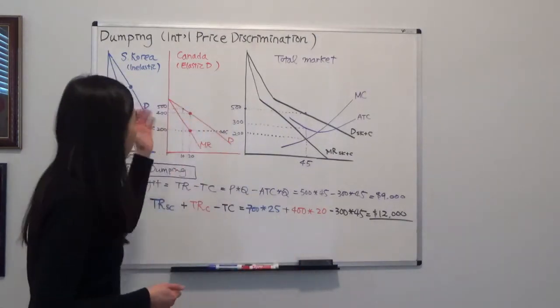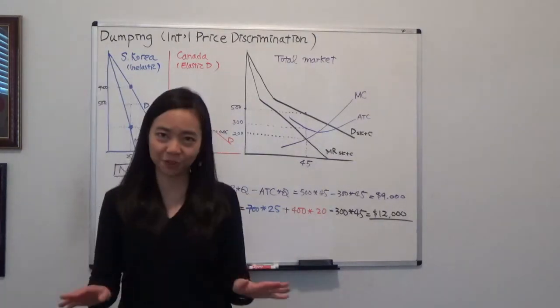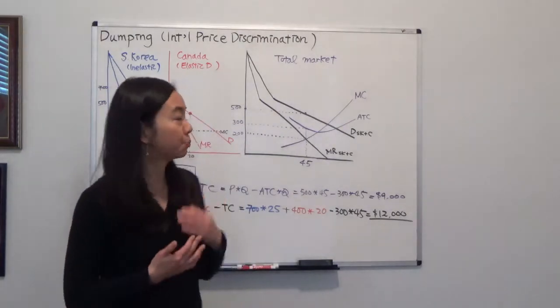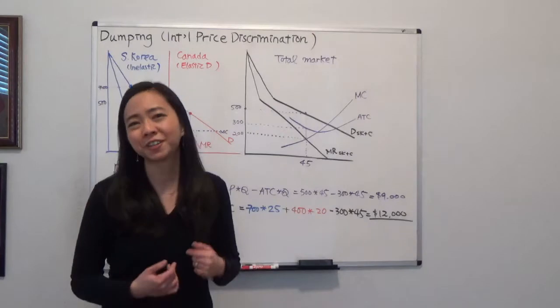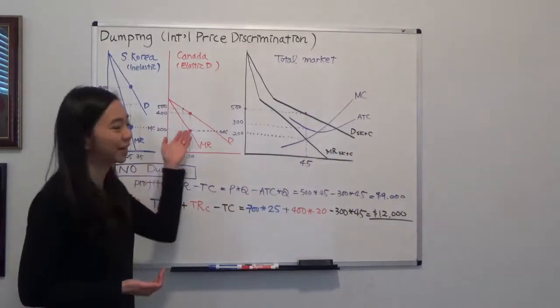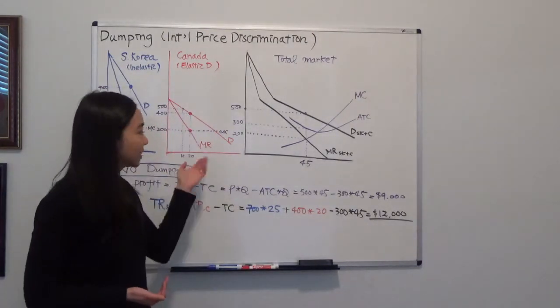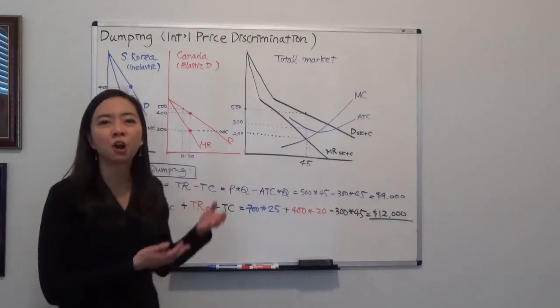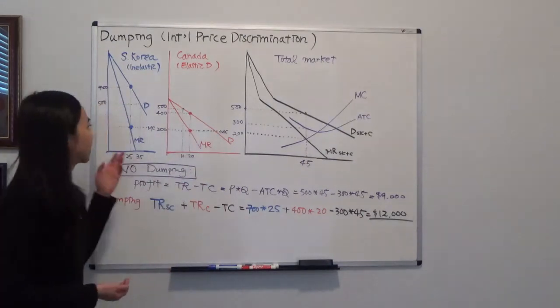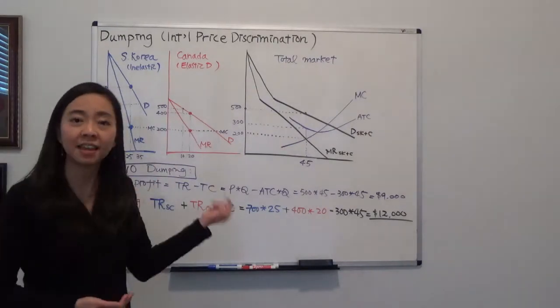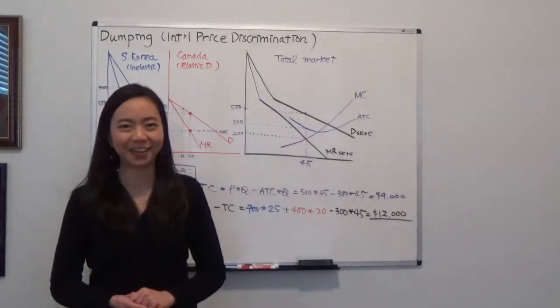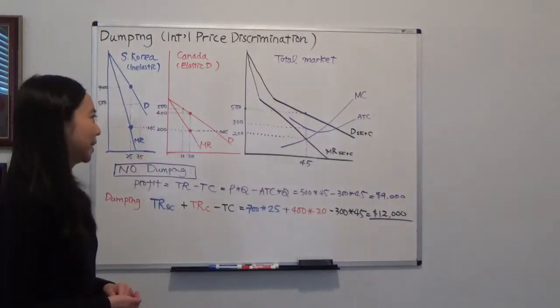Now, international price discrimination is no different. It's just that a firm is practicing price discrimination internationally. So for a country where the consumers have more elastic demand, they are more sensitive to a high price, so we charge them lower. But for a country where consumers have more inelastic demand, the firm is going to charge a higher price. So we're going to look at examples.